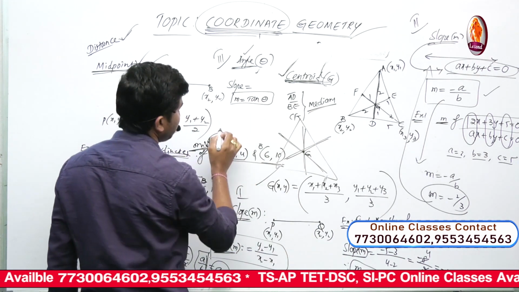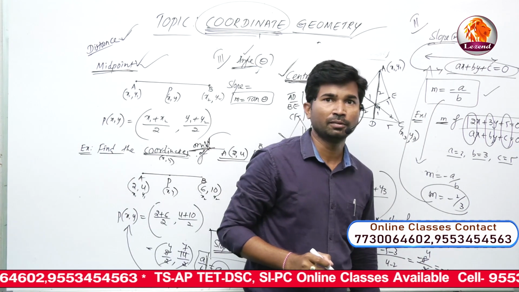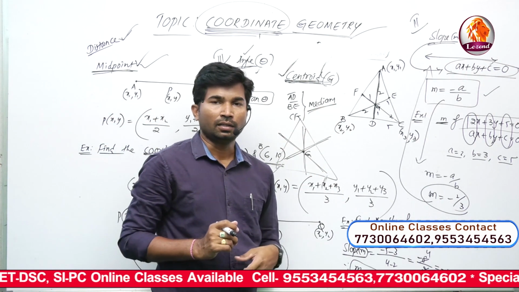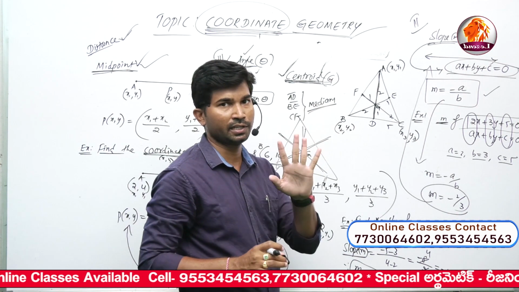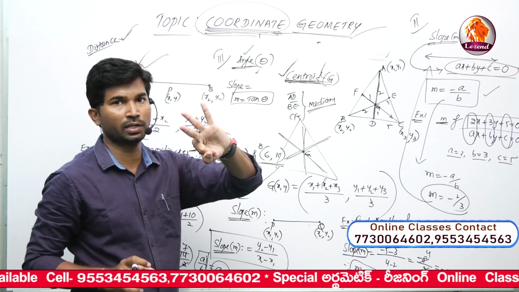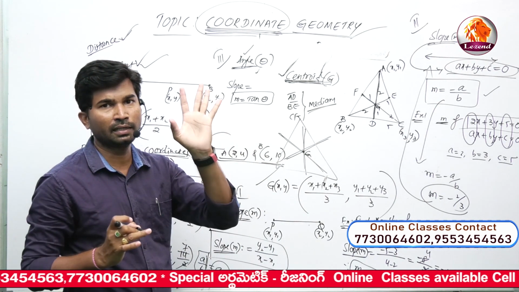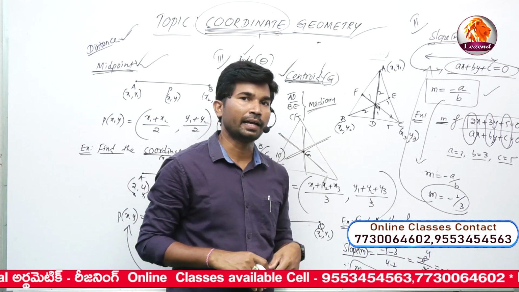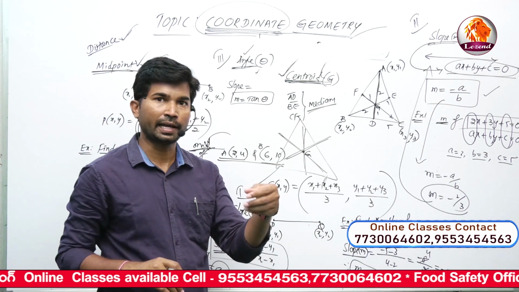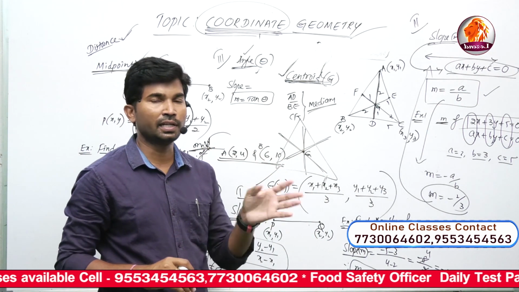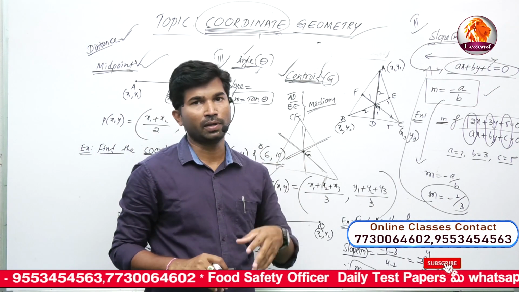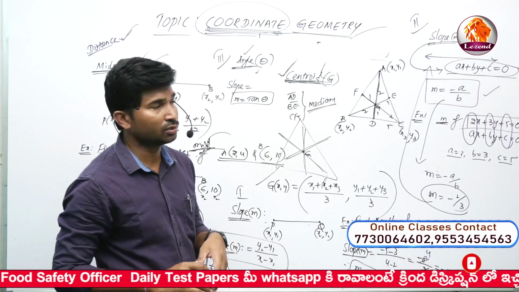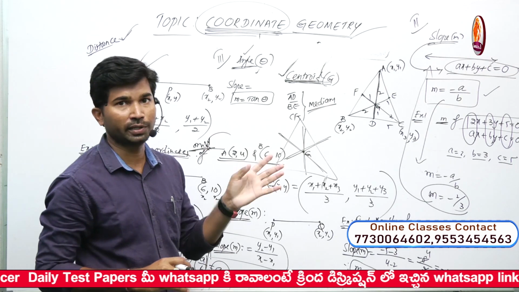Tan means the tangent, as we know from trigonometry. We have 6 trigonometric ratios: sin, cos, tan, cot, sec and cosec. Of these, 3 are fundamental ratios: sin theta, cos theta and tan theta. We should know tan 0, tan 30, tan 45, tan 60 and tan 90. In objective questions they may also ask tan 15 degrees, which we get using the tan of a plus b and tan of a minus b formulas. Later in the next class we will discuss trigonometry again. Today is only about coordinate geometry.